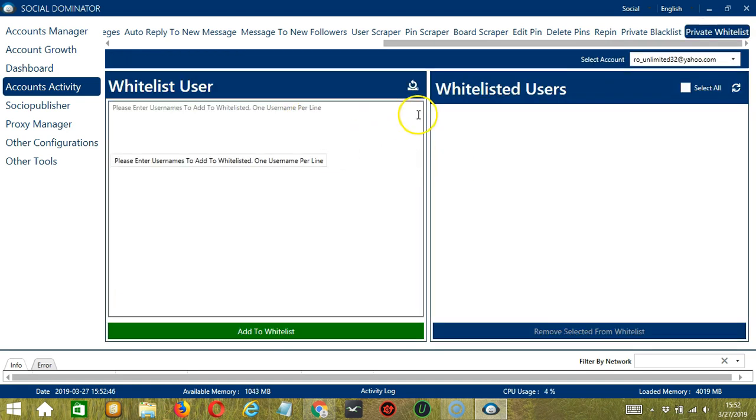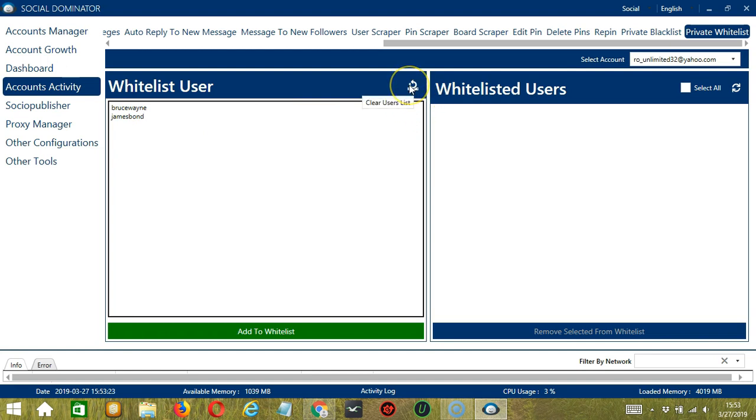There are two important sections. On the left, you can enter the usernames you want to be whitelisted, and on the right is the list of whitelisted users. Let's start on the left side. Enter the usernames you want to be whitelisted, one username per line. Let's say you want to whitelist Bruce Wayne, for example. Type it in this area, then enter, because it's only one username per line. Let's say you want to whitelist James Bond as well, then type the username in this area.